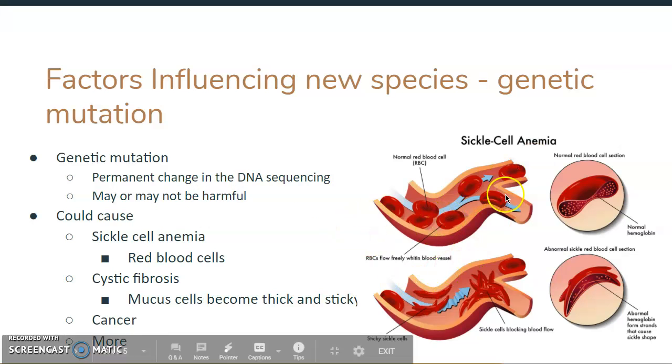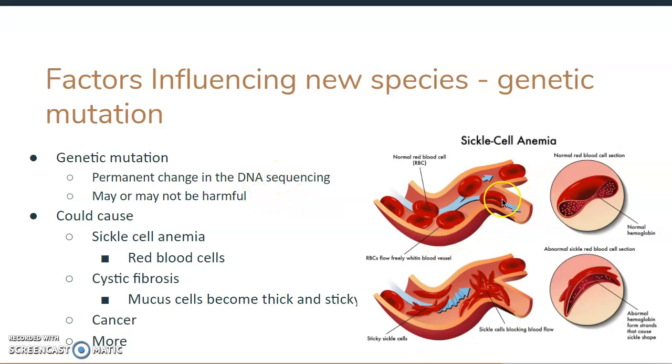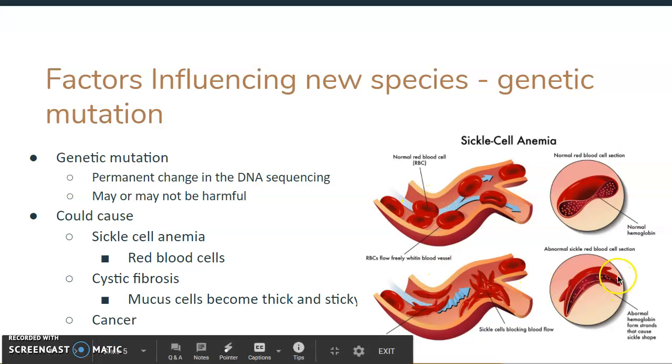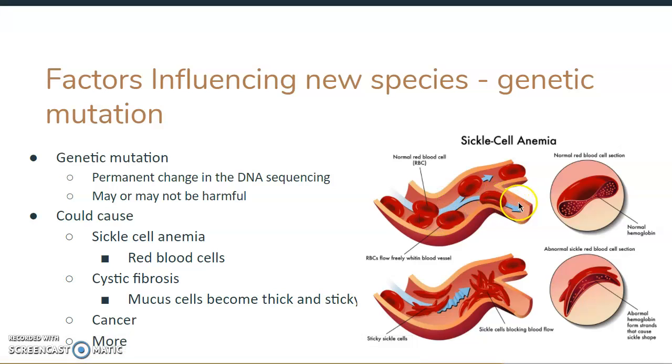Looking at our sickle cell anemia example, just a slight change in our DNA sequence can cause our red blood cells, which are normally this nice circular shape, to become this almost half crescent looking, kind of like the moon. Normally when they're this nice circle, they can pass through our arteries very well.